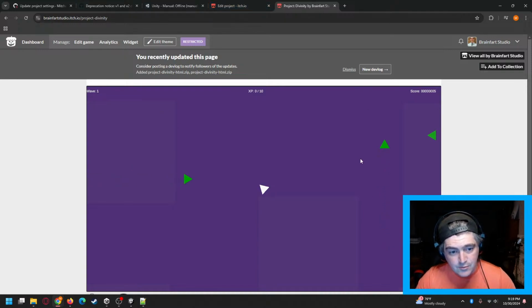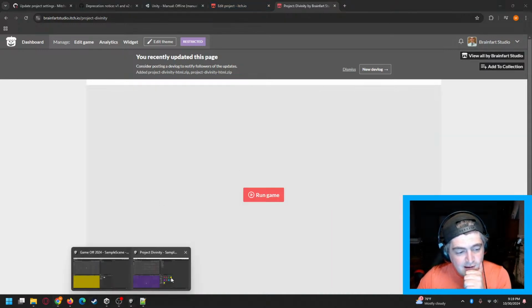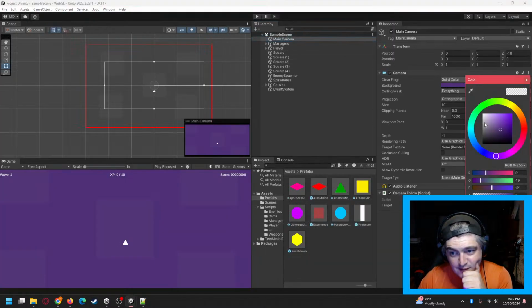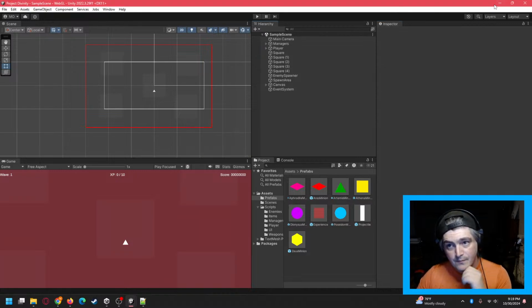I won't really sit here on this, but the point is, background's purple right now. We are going to update the background of that game just to have a different color, so you can kind of see what this actually does. That's it.